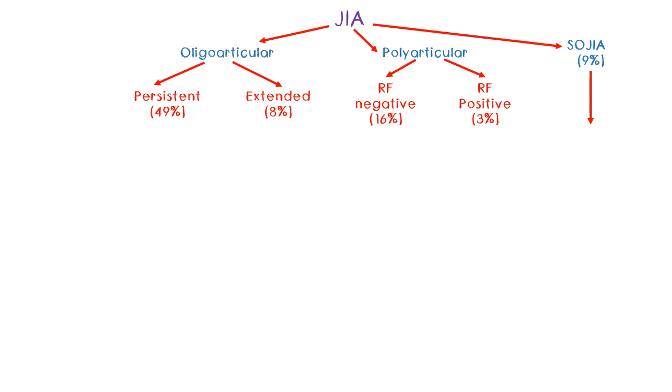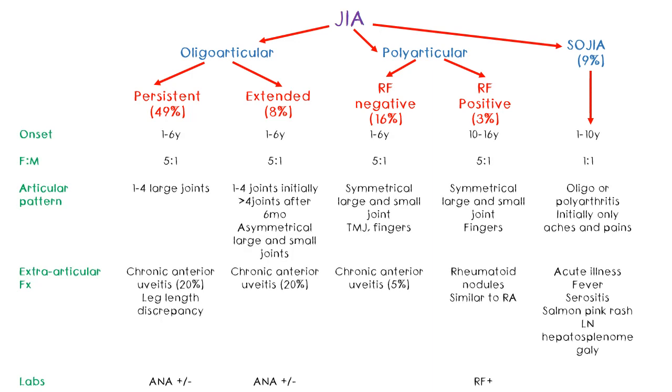So these 5 types given here differ in their onset, sex predominance, joint involvement, extraarticular features, and labs. The oligoarticular persistent type, which is the commonest out of the lot, is usually seen in younger children of 1 to 6 years and mainly in girls. 1 to 4 joints are involved, and these are usually large joints like the knee, ankle, or wrist joint. The important difference between the extended type is that no matter how many months pass with this condition, the involvement is always 4 or less joints. No more joints will be involved.